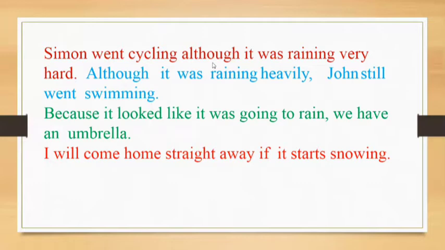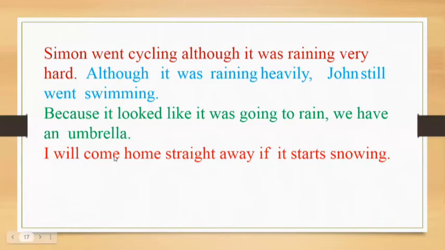Although it was raining heavily, John still went swimming. Although it was raining heavily, so subordinate conjunction also. Because it looked like it was going to rain, we have an umbrella. So because, a subordinating conjunction, is preceding the subordinate clause, and then we have an independent clause, we have an umbrella.